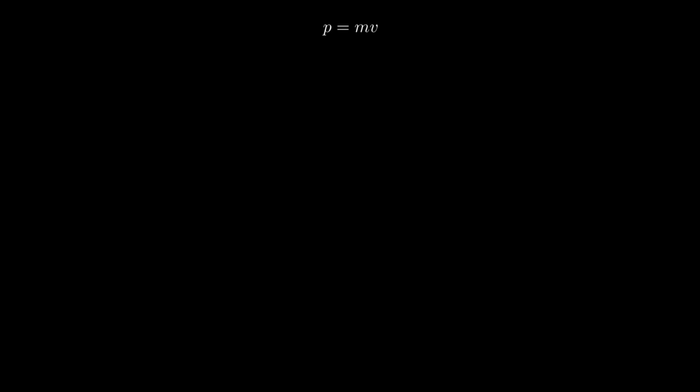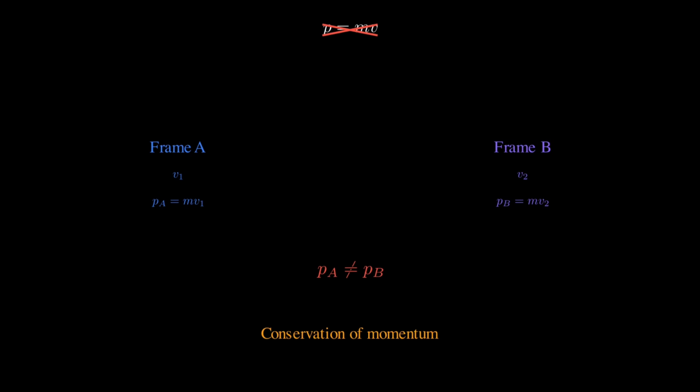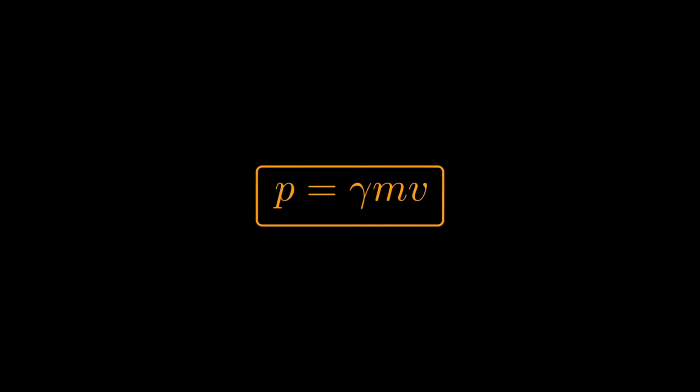But we've shown that time and distance both depend on your frame of reference, so velocity looks different to different observers. And if you use the old formula, momentum isn't conserved across frames. That's a serious problem because conservation of momentum is one of the deepest principles in physics. The fix is the same factor we've been using all along, multiplied by gamma. Relativistic momentum equals gamma times mass times velocity.